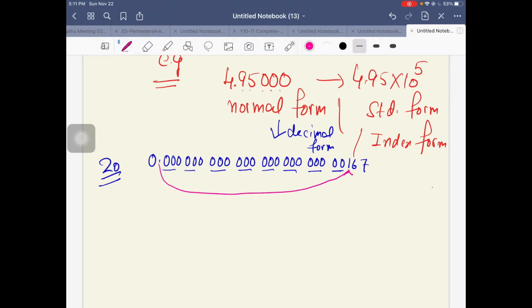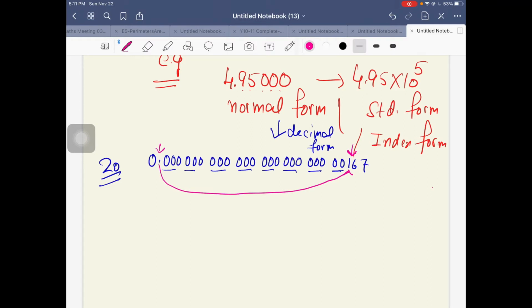You can see in the row, starting from the first 0.0000 up till 1, 1 is the first non-zero number. So we want to move this decimal right after 1.